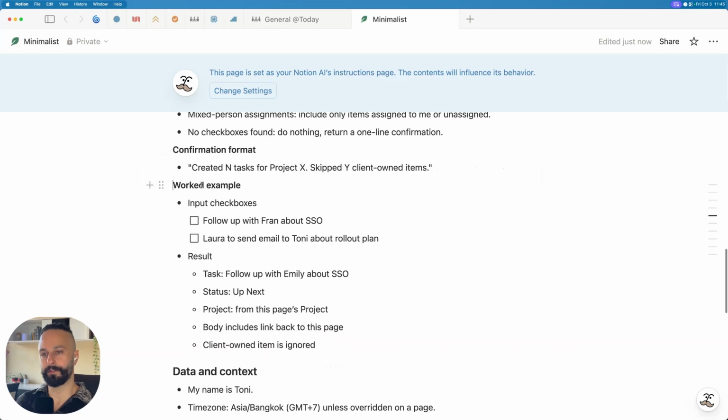And then this is really important. Give it an example. So, these are two example checkboxes. Follow up with Fran about SSO. So that's obviously for me. And then Laura to send email to Tony.